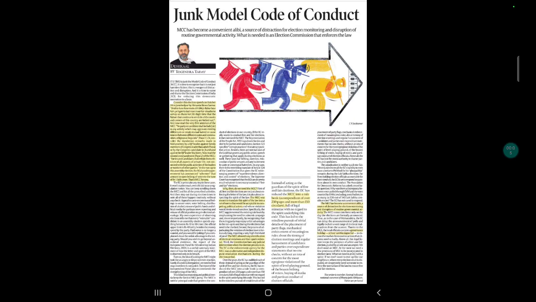This is me Rahul, and today we are going to cover the important news articles for your public administration optional dated 29th of October 2024. So the first article from the Indian Express newspaper is available on your screen. The article is talking about the model code of conduct.